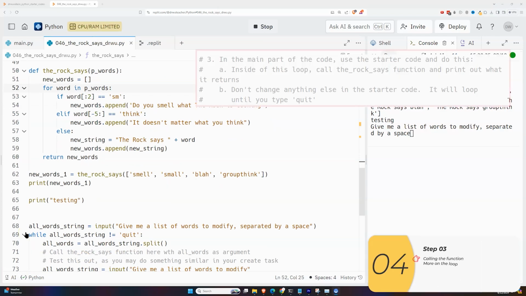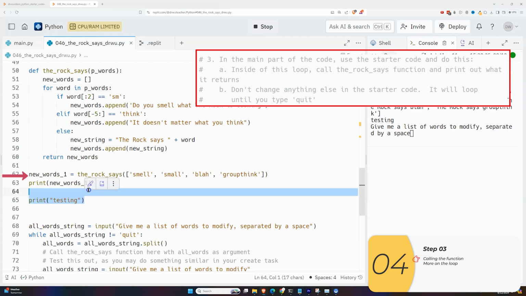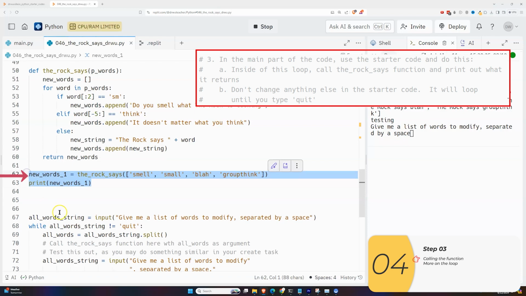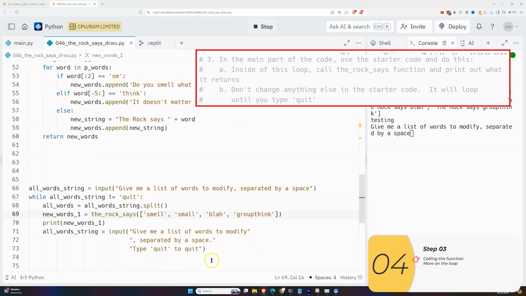Now we're at step 3, the last part in the main part of the code. Use the starter code and do this. Inside of the loop, call the rock says function and print out what it returns. So I already have the code for this. It's right here. I'm going to put it into here. And that's pretty much all I need to do.